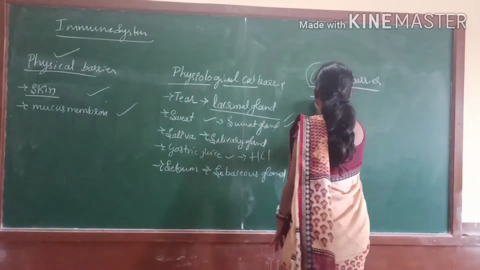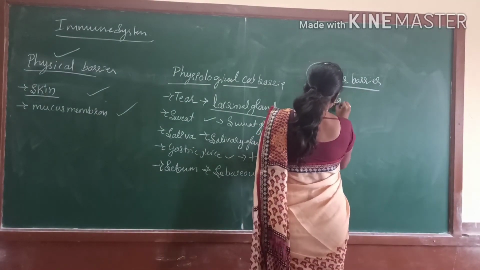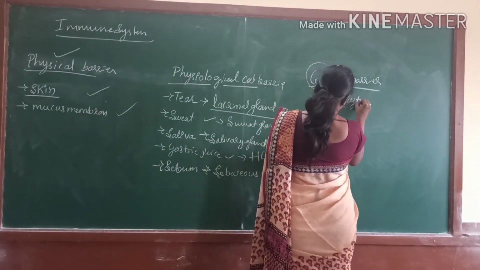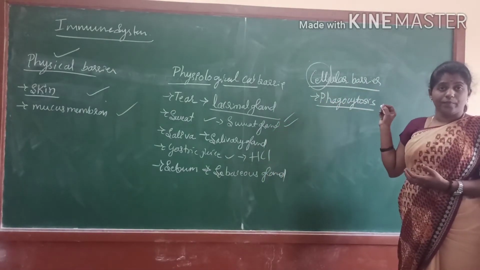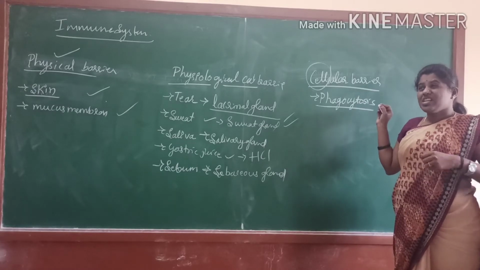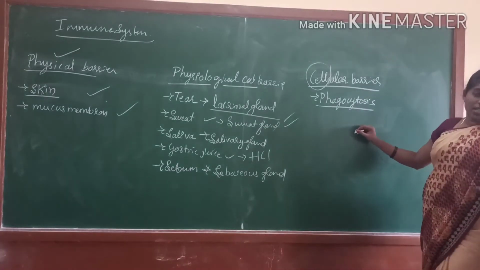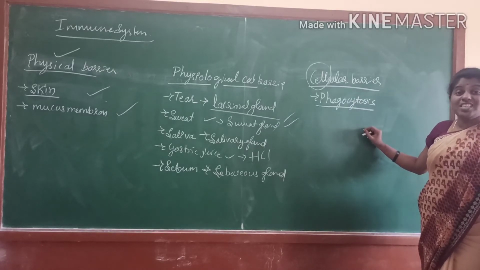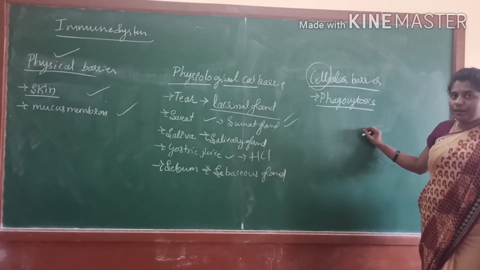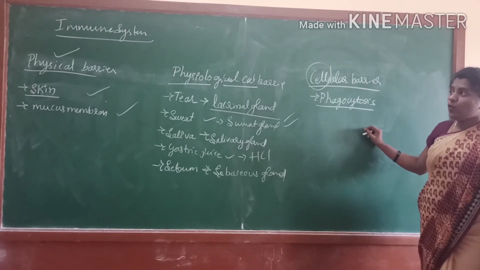The first one is phagocytosis. Phagocytosis is nothing but what we call cell eating. What is that cell eating? The cells called lysosome cells, or some property of a cell, act as a cell eating property. What is the connection between this and the immune system?